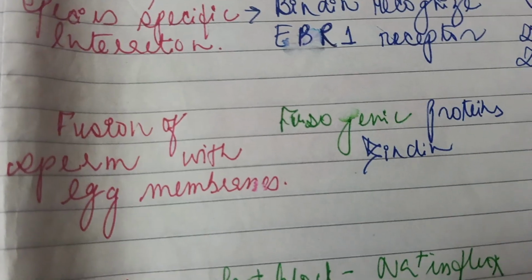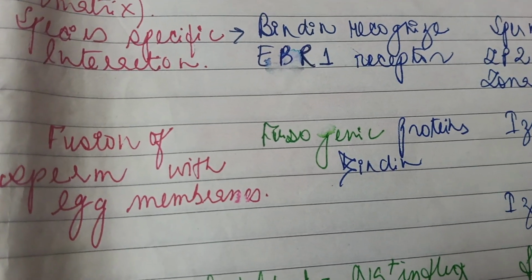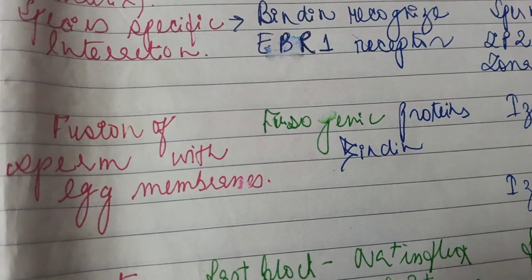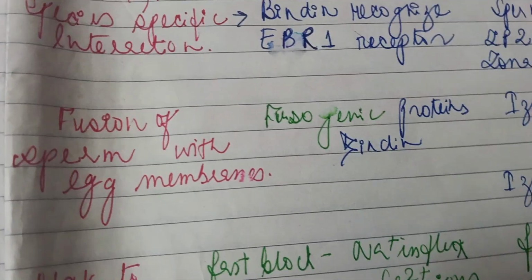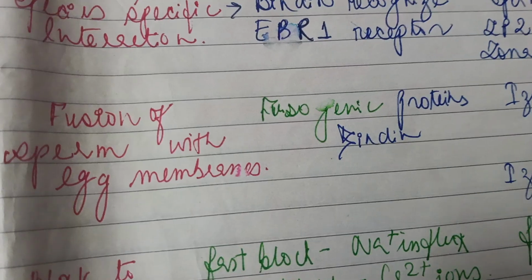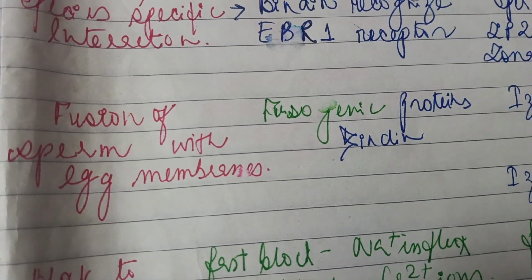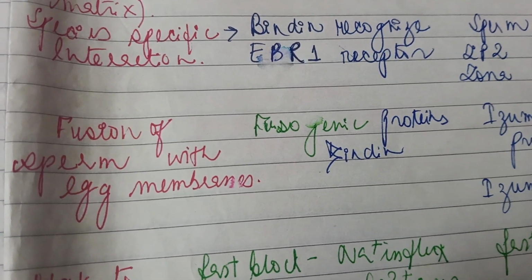That is, the sperm enters into the egg membrane, and there is a fusion between the sperm and the egg. And in external fertilization we see fusogenic proteins and bindins.